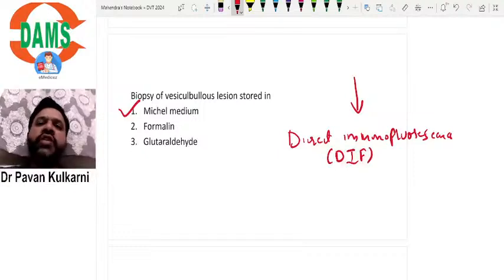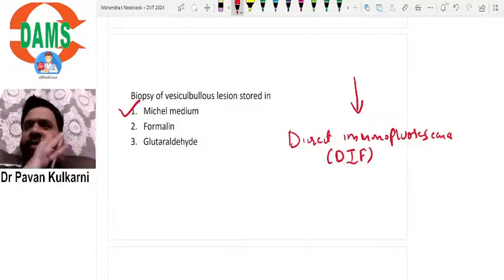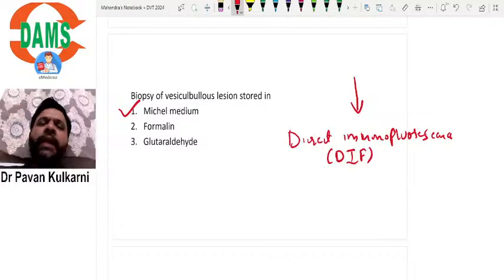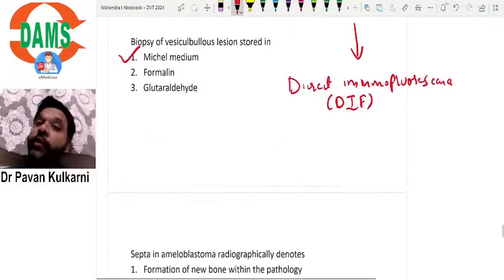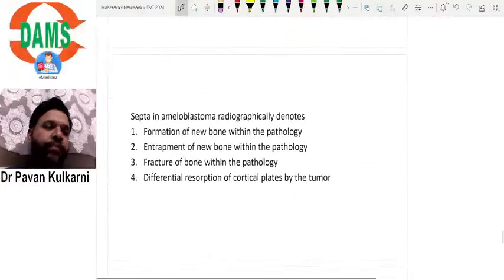Like in pemphigus, we see a chicken wire pattern. Chicken wire pattern is a classical pattern that you see in direct immunofluorescence in pemphigus. So in a routine biopsy, I can't see the chicken wire pattern; the chicken wire or fishnet pattern I can see only in direct immunofluorescence. For that, I need to keep the tissue in Mitchell's medium. So for a biopsy of a vesicular lesion, you always need to keep the tissue in Mitchell's medium.